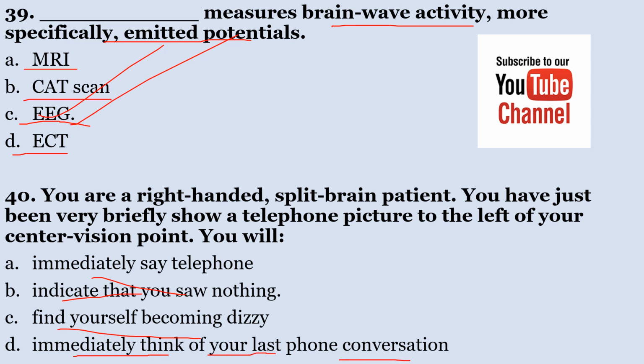You are a right-handed split brain patient. Here is the keyword: you've just been briefly shown a telephone picture to the left of your center vision. You are most likely to indicate that you saw nothing. Remember, if you are a split brain patient, you are most likely not to see what would be shown to the left of your center vision point. So the correct answer here is B.